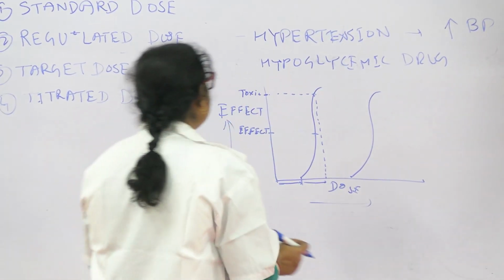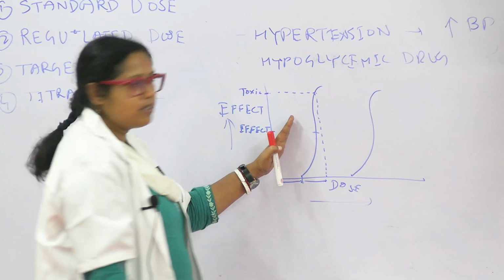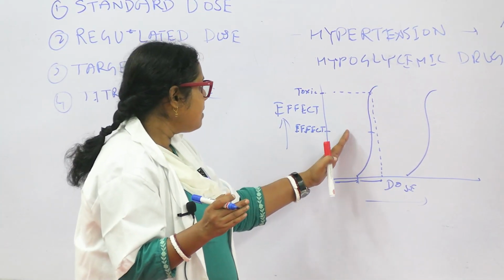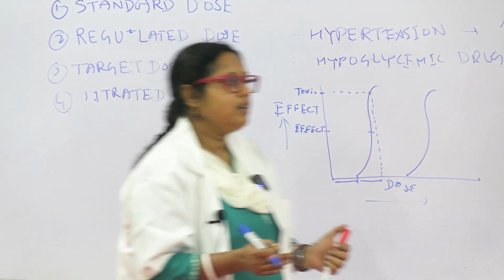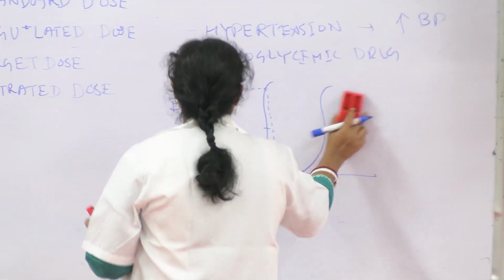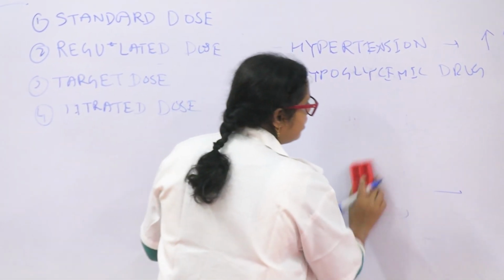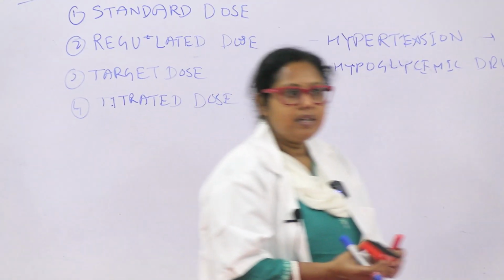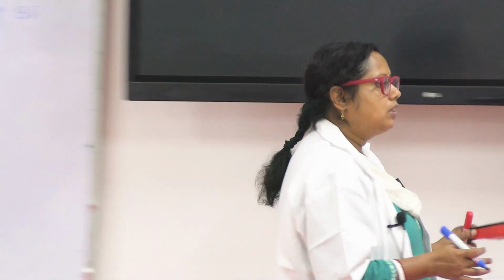What happens if we increase the dose of such a drug? The beneficial effects are less than the toxic effects. So we titrate the dose of the drug in such a way that we get the beneficial effect with acceptable toxic effects. Up to a level of toxicity we can accept, but if it is more than that, we cannot accept.